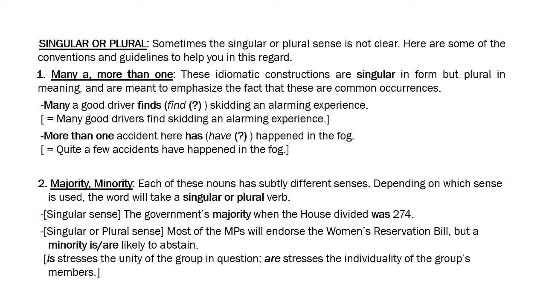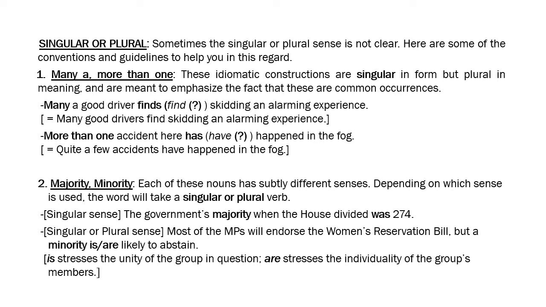So if it's a definite majority, which you can treat as a single entity, where it's clearly identifiable, but a minority is likely to abstain. A minority of what? A minority of MPs belonging to a particular party. So you have that clear minority identified as a singular entity. So then the singular sense emerges.